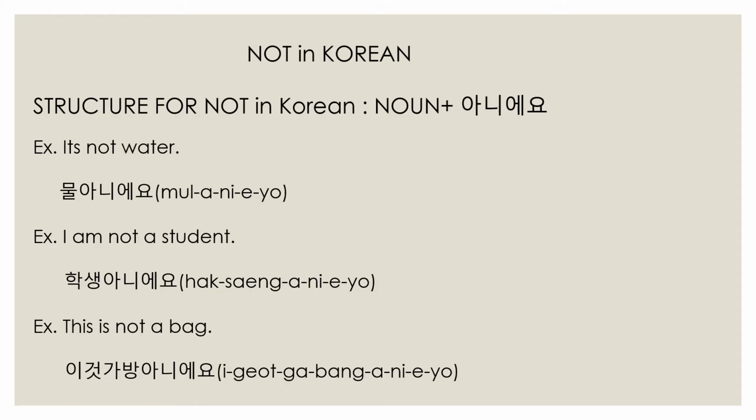The structure for not in Korean is noun plus anieo. Noun plus anieo. Suppose someone asks, is this water? No, it's not water. So what is water in Korean? Mul. Mul anieo.